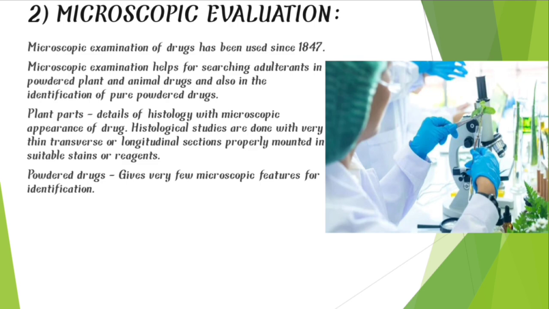Microscopic examination of drugs has been used since 1847. Microscopic examination helps in searching for adulterants in powdered plant and animal drugs and also in the identification of pure powdered drugs. For plant parts, we check the details of histology with the microscopic appearance of the drug, and the histological studies are done with very thin transverse or longitudinal sections properly mounted in suitable stains or reagents under the microscope. And for powdered drugs, we give a few microscopic features for identification.